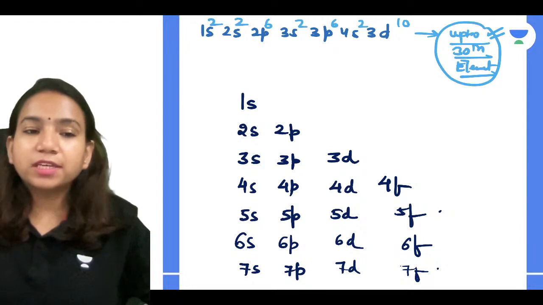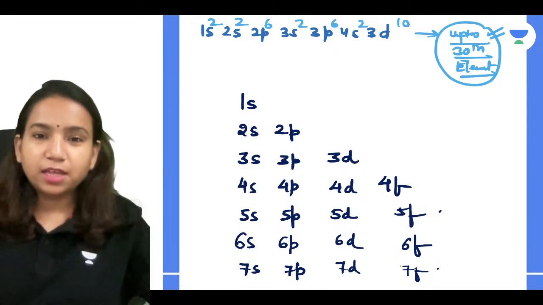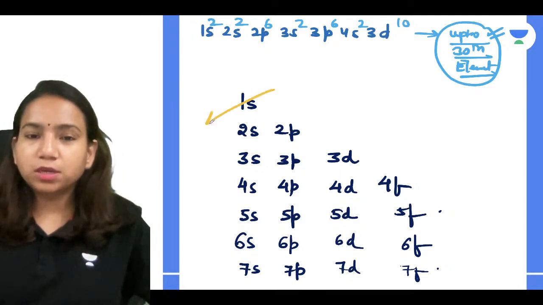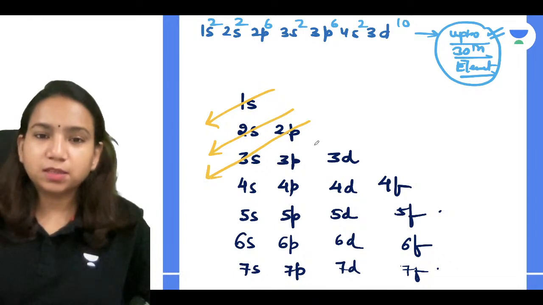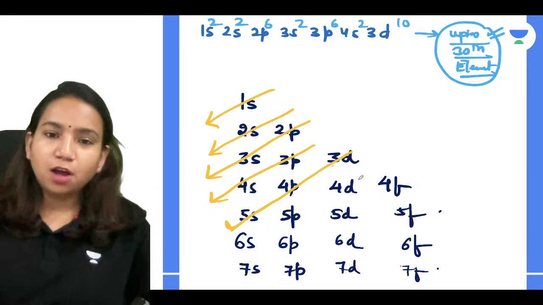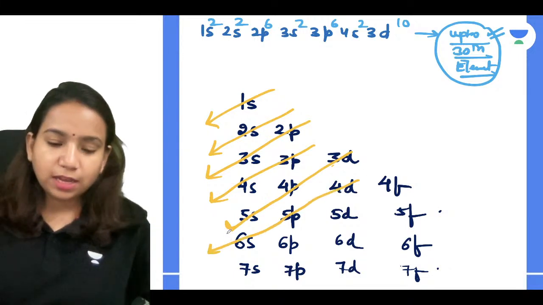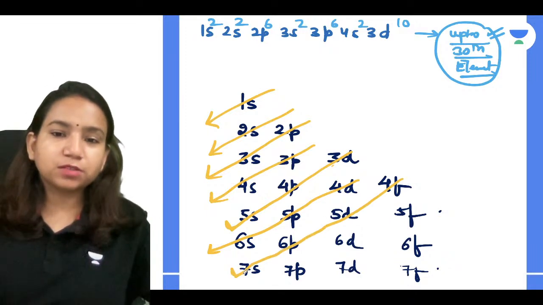Now if I have to tell the complete order for the 118 elements, how can I tell? There is a trick. You go downwards: 1s, then 2s, then obviously 2p, 3s, then 3p, 4s, 3d, 4p, 5s, 4d, 5p, 6s, like that. This is a trick. Then 4f, 5d, 6p, 7s.